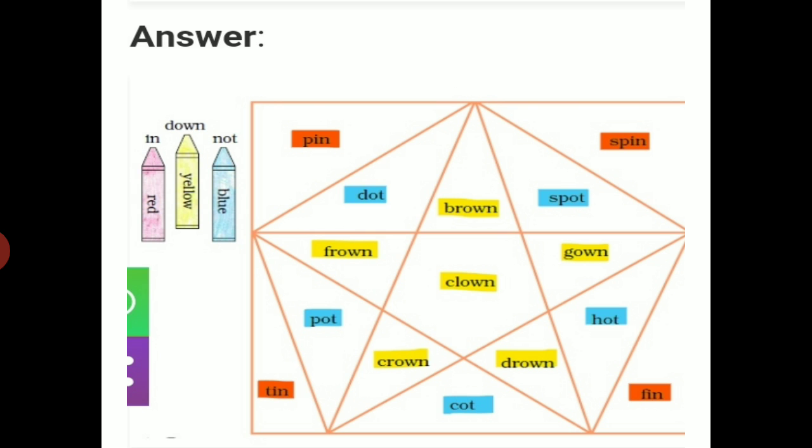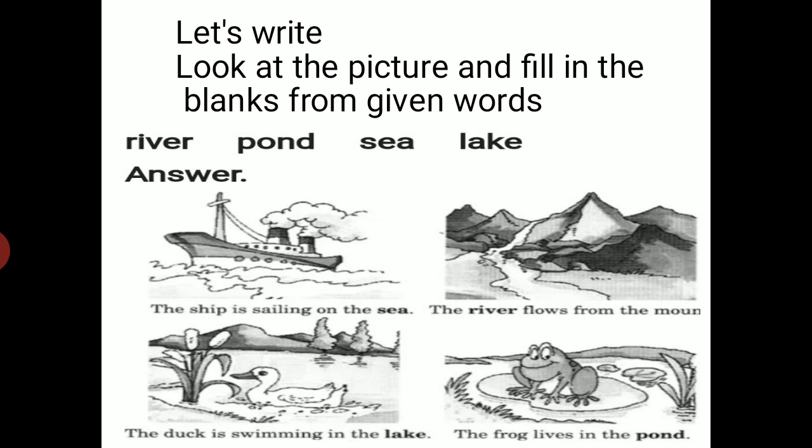Down rhymes with frown, brown, clown, gown, drown, crown. And not, blue. Not rhymes with not, dot, spot, pot, hot, caught. Do this exercise in your book.